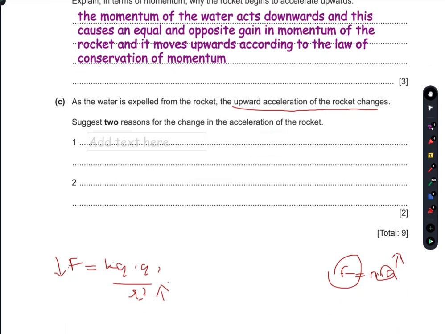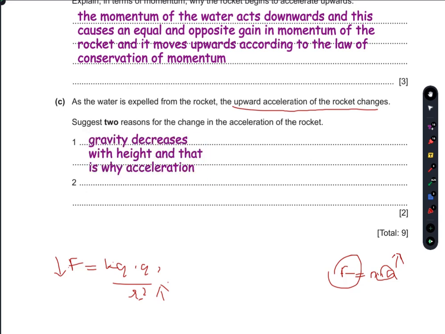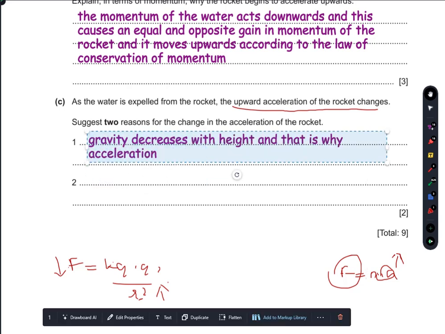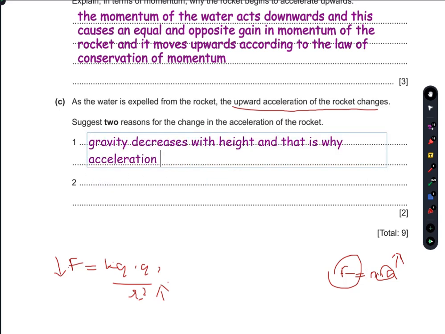So you can write first of all, gravity. I'm simply writing gravity instead of gravitational field strength. Gravity decreases with height, and this is why acceleration changes.